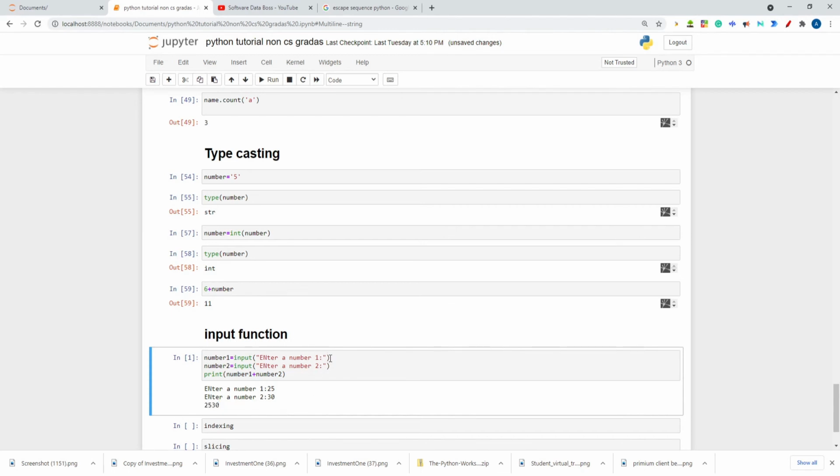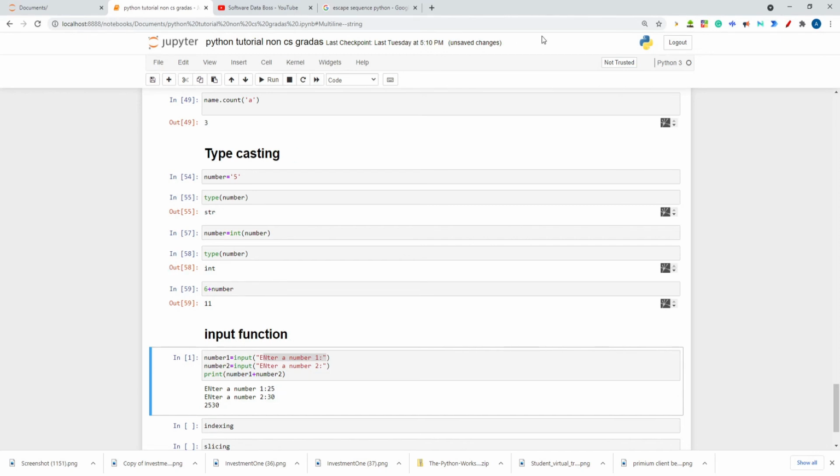Because whatever comes in from the input function in Python will by default be a string. Whatever you are asking from the user in the input function, whatever input you are giving, will always be a string. Whether you write a string or a number, it will always be treated as a string.